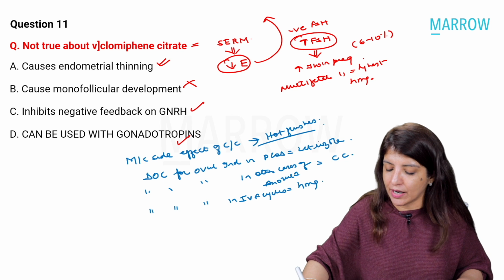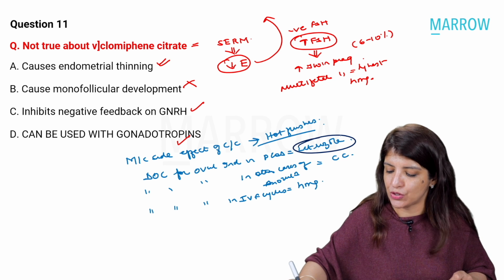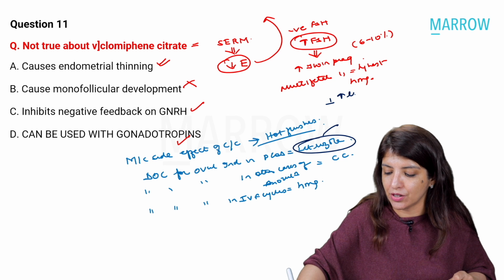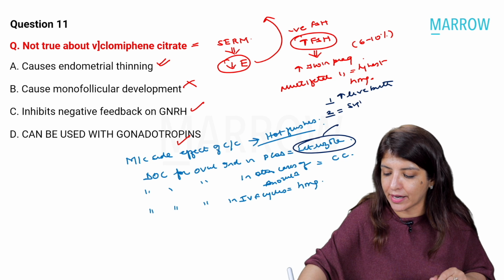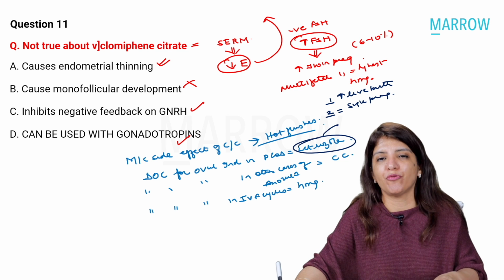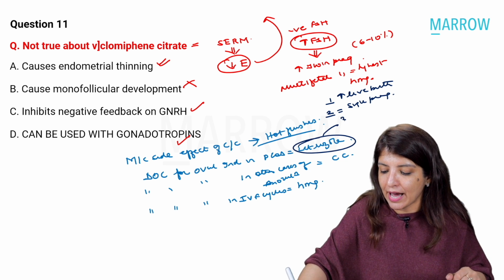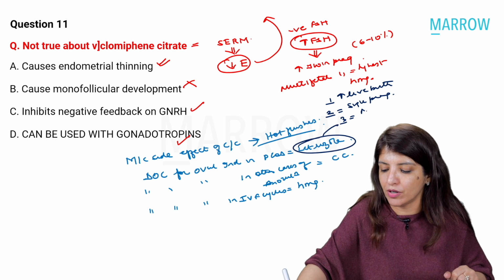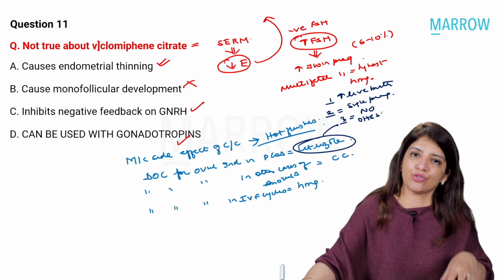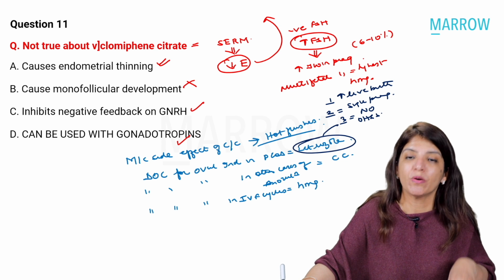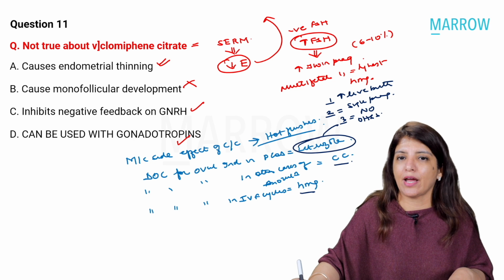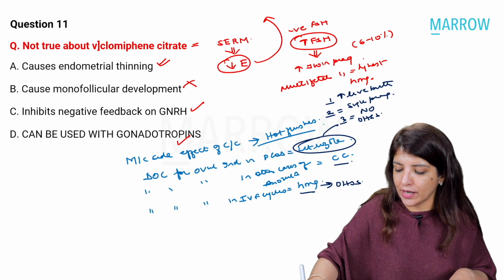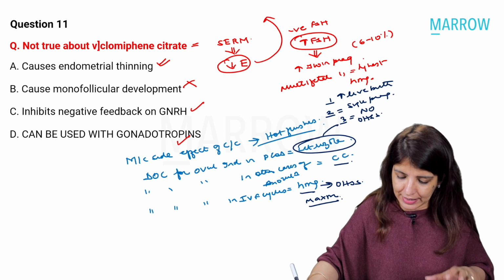Right? Now, what are the advantages of letrozole over clomiphene citrate? Number one, there are increased chances of live birth. Number two, it leads to a single pregnancy, whereas in clomiphene citrate there are increased chances of twin pregnancy. And number three, there is no chance of ovarian hyperstimulation syndrome. As far as clomiphene citrate and HMG are concerned, both can lead to ovarian hyperstimulation syndrome, but it is maximum with HMG. Clear to all of you?